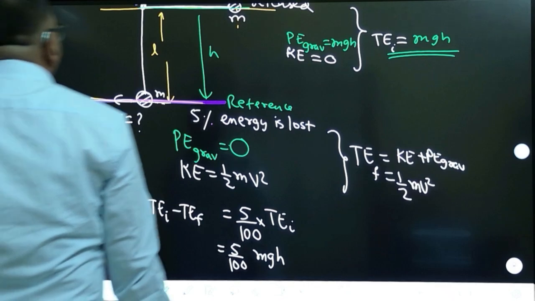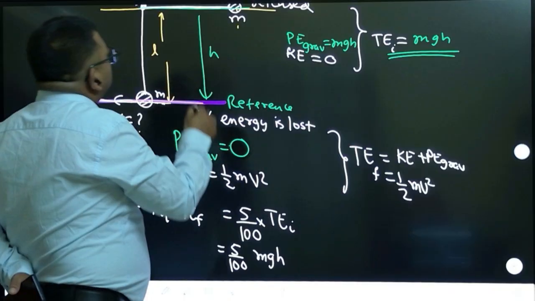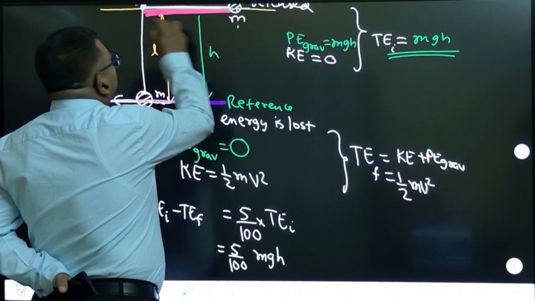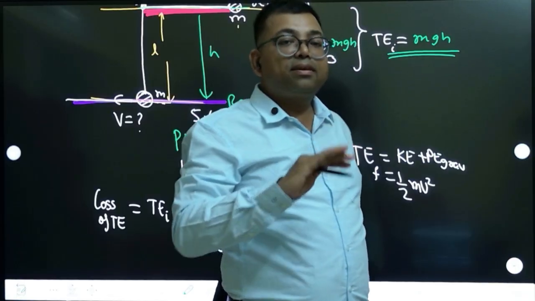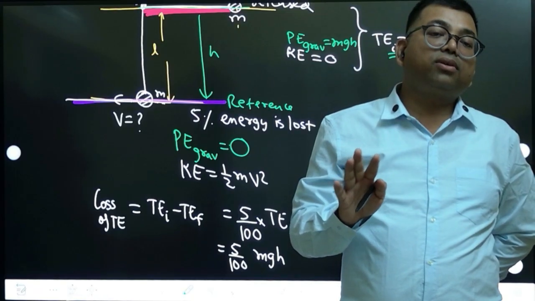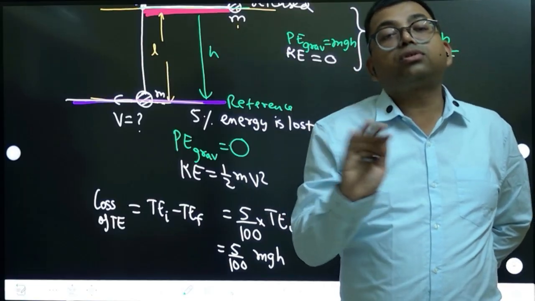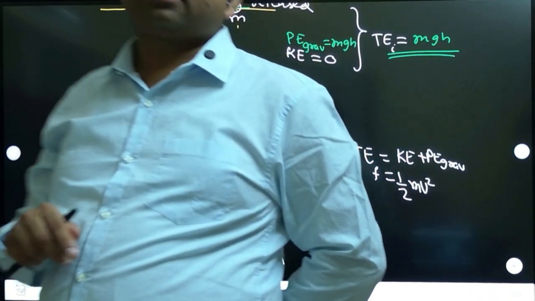It is not going upward. It is coming from top to bottom. Read the question. No. Reference level is not going up or down. Reference level is for choosing potential energy 0. Reference level is not where the motion starts from. Reference level is where you can choose potential energy as 0. Okay, that is what.